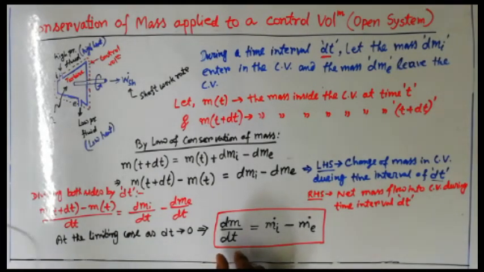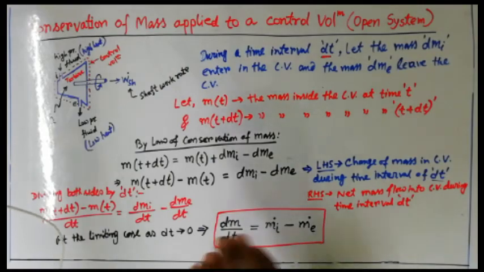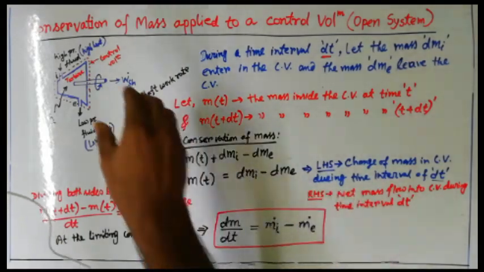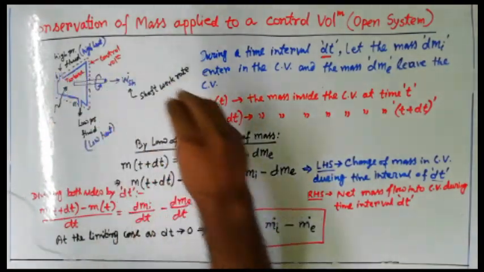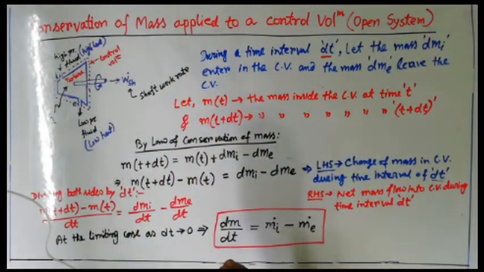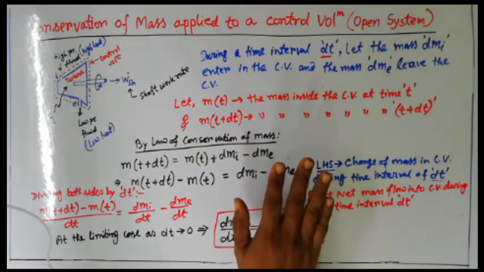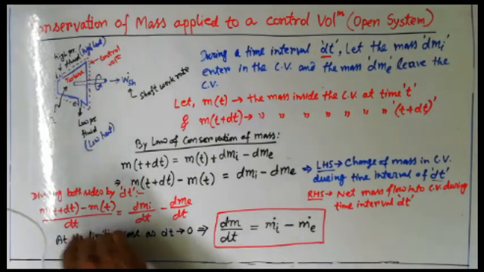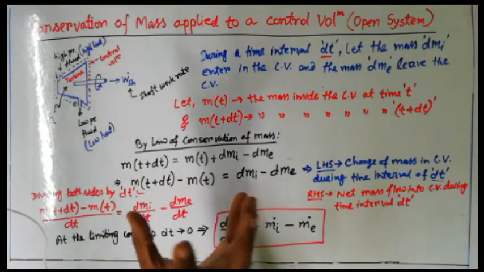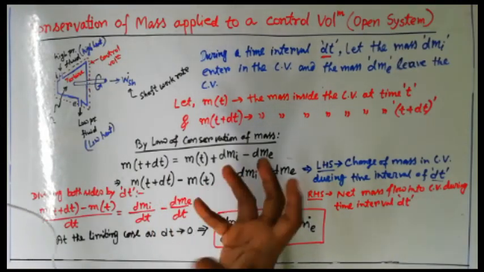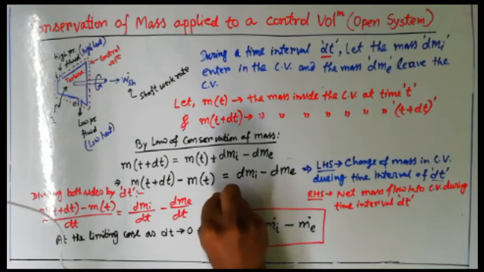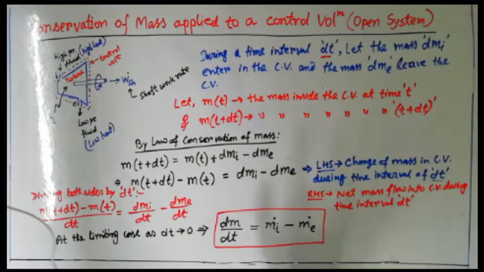Here the left hand side, what is it giving us? The rate of accumulation of mass. Why is it accumulation? Because after a time interval of dt, some mass is coming in, some mass is going out, and some mass still remains inside the turbine from the beginning. So dm/dt means whatever mass is accumulating or remaining inside the control volume after a time span of dt.